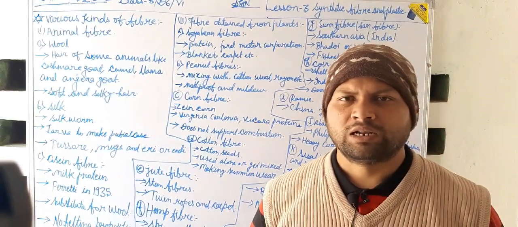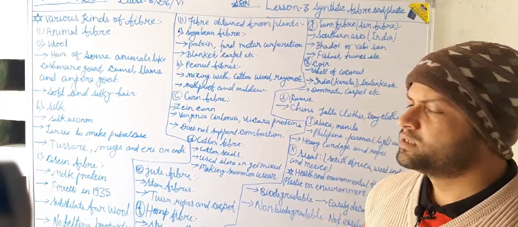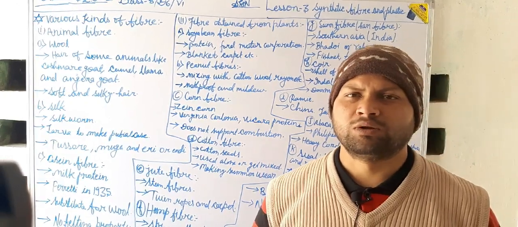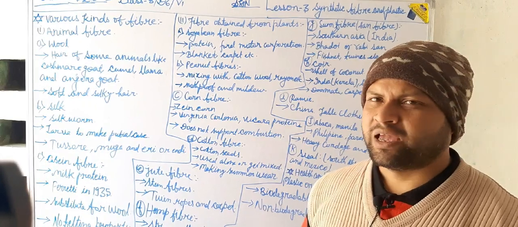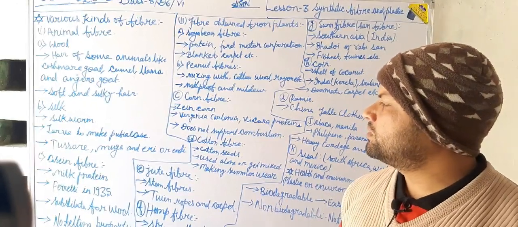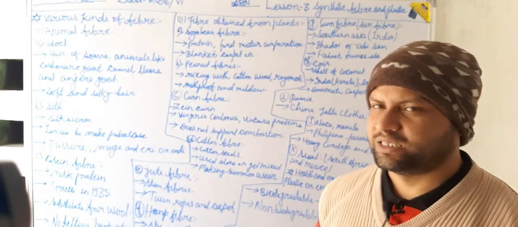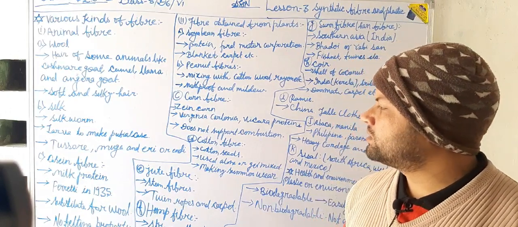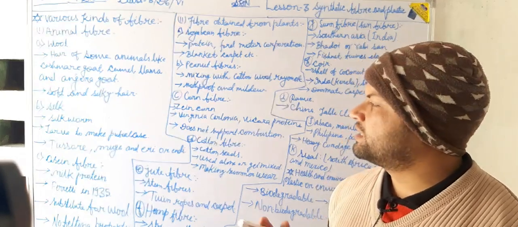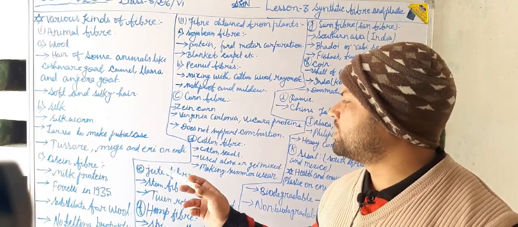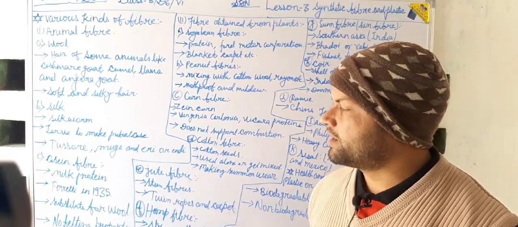Now another type of fiber I am going to discuss is silk. Silk is obtained from different types of silkworm. It is made by the larva of the silkworm, and the larva is used to make the pupal case. It is used in cloth materials. There are three types of silk: tussore, muga and eri or endi silks. These are the types of silks.